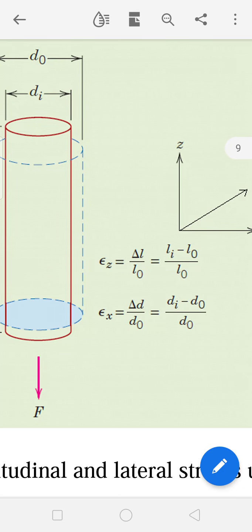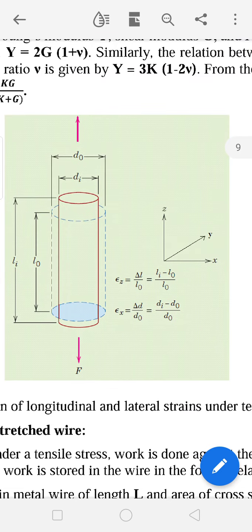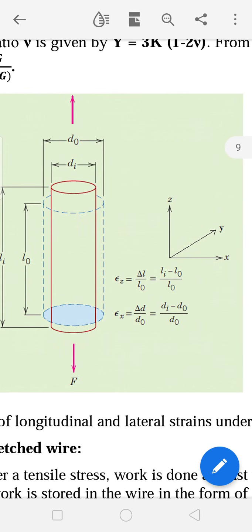Similarly, the lateral strain, which means the change in diameter along the y-axis or the x-axis. Here we represent the lateral strain by epsilon x equal to delta d by d naught, that is, (di minus d0) by d0. Similarly, epsilon y is also delta d by d0, because the x-axis and y-axis both represent the diameter only, the changes in diameter.